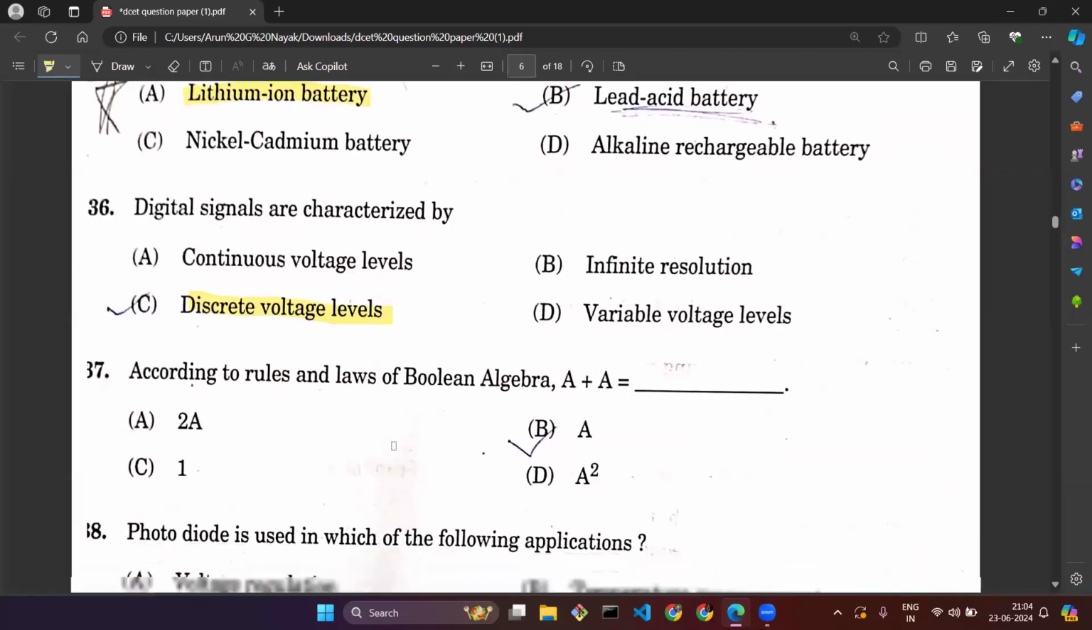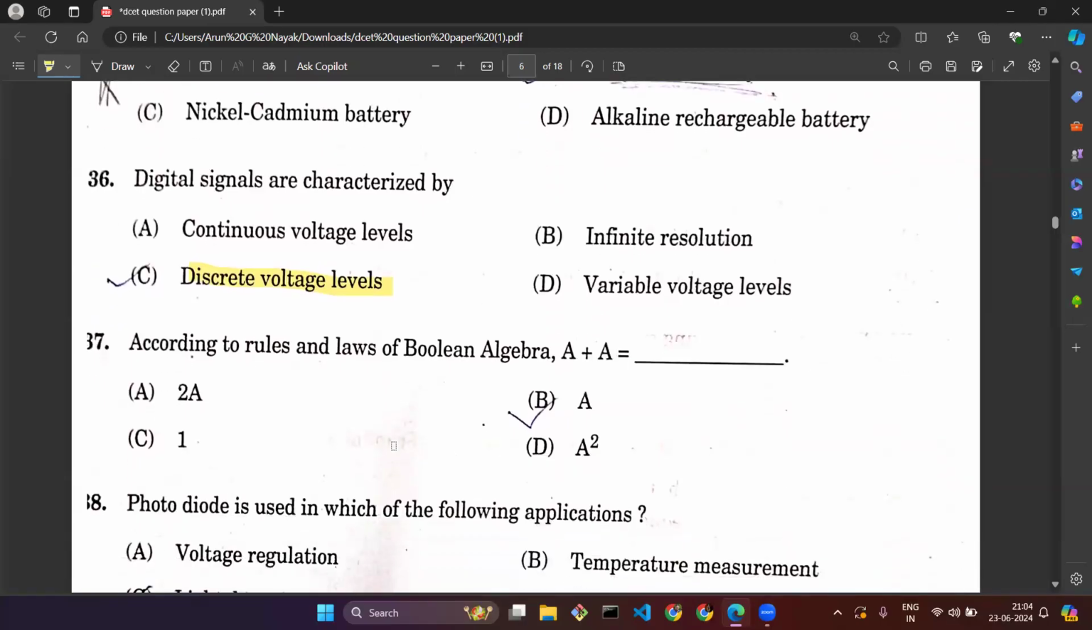Question number 37. According to rules of laws of Boolean algebra, what is A plus A? So when considering A as true, true plus true is always again a true. False plus false, it is always a false. So A plus A will always remain A.